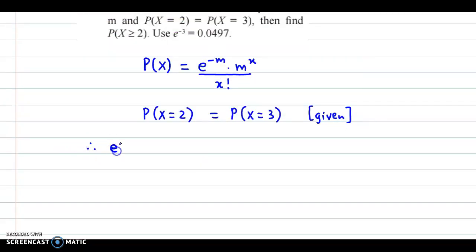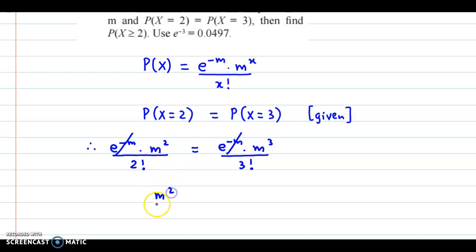So we get e raised to minus m into m raised to x, x is 2, upon 2 factorial, and on the right hand side we get e raised to minus m into m raised to x, x is 3, divided by 3 factorial. Now e raised to minus m and e raised to minus m get cancelled out on both sides.